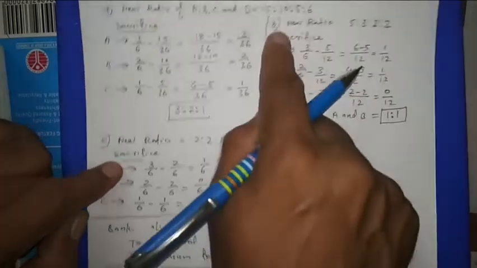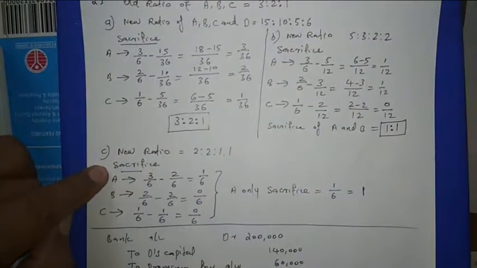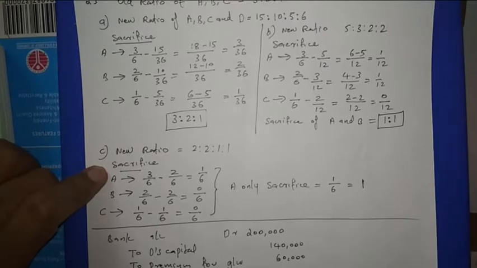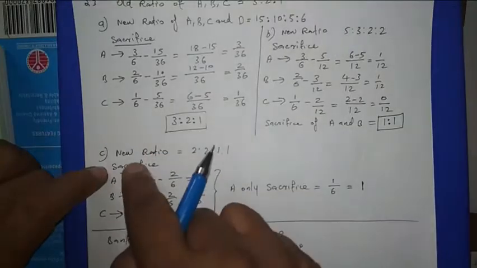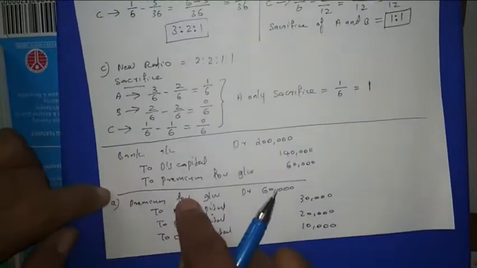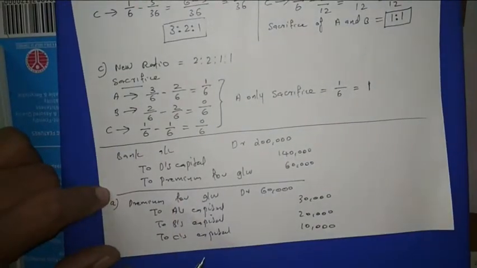Now case B also we have to write the journal entry. Case C also we have to write the journal entry. I am not writing the journal entry, I am telling you, in the copy whenever we are solving this question, those 2 cases' entries also should be there. So in this case, this entry will be in the place where you write the number B. Then the entry will be this one.